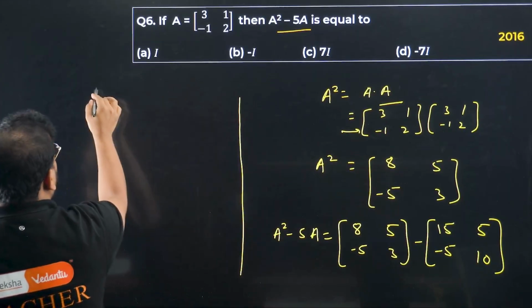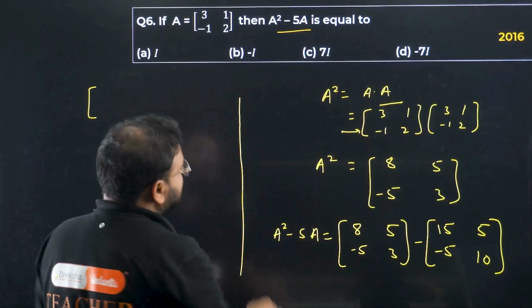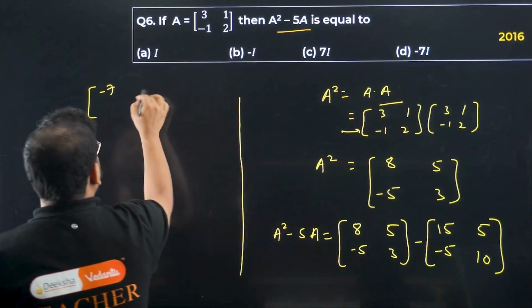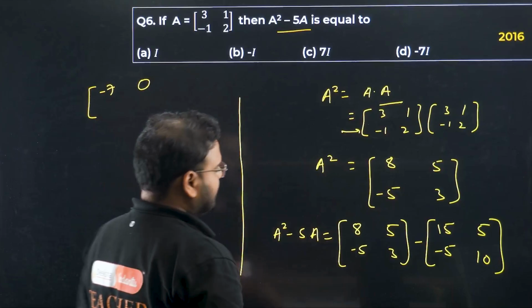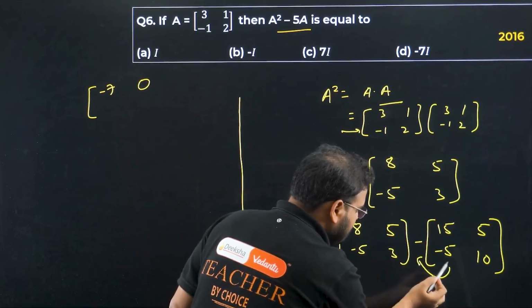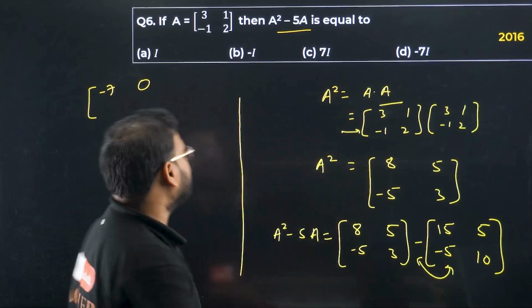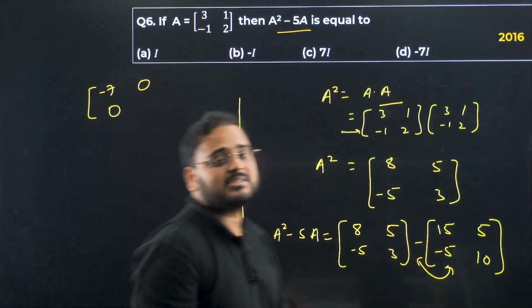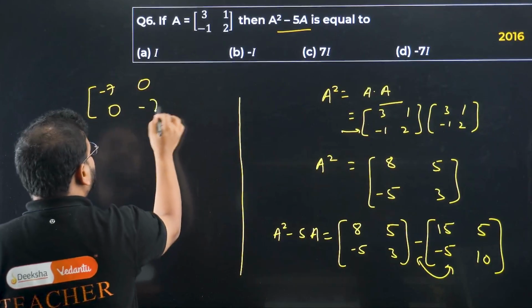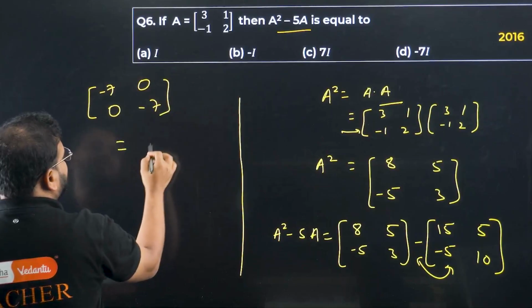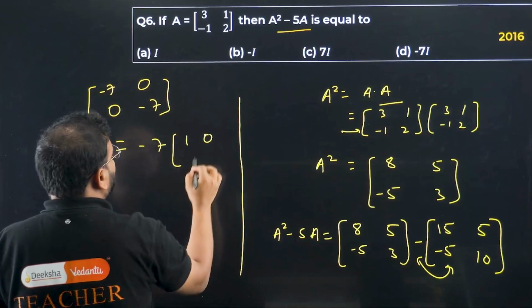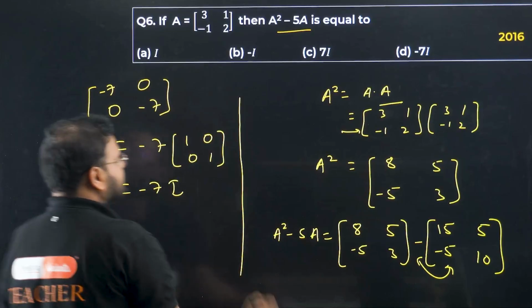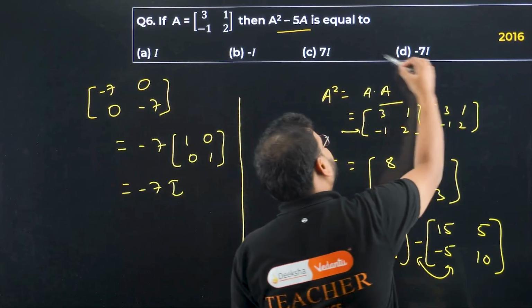Please check. I'm getting this value as 8 minus 15 is minus 7. And 5 minus 5 is 0. We get minus 5 and this becomes plus 5, right? These two, minus and minus, it means again 0 over here. And last is 3 minus 10. How much is that? Minus 7. So take minus 7 common, you get over here 1 0 0 1. Answer is coming as minus 7i.